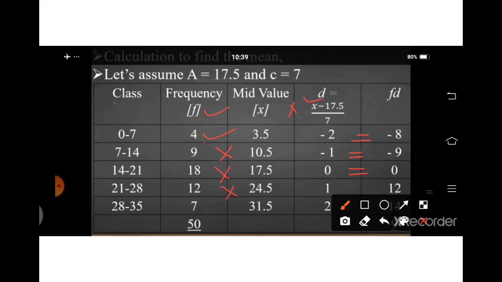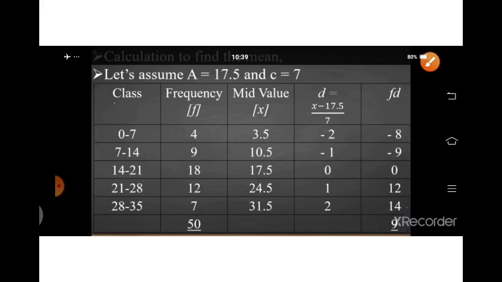12 into 1, you will get 12 this way. 7 into 2, you will get 14. Now minus 8 and minus 9 together make minus 17, then plus 12 and plus 14 gives plus 26, so we will get 9 as the answer here.